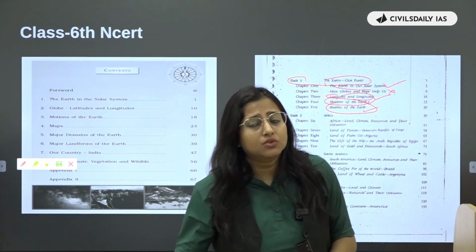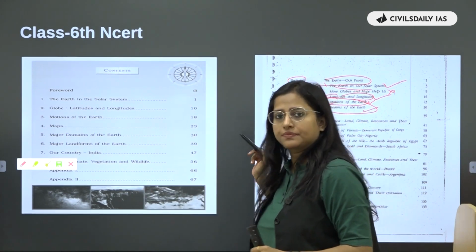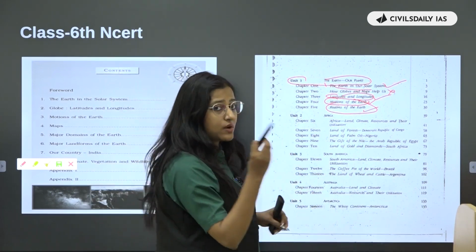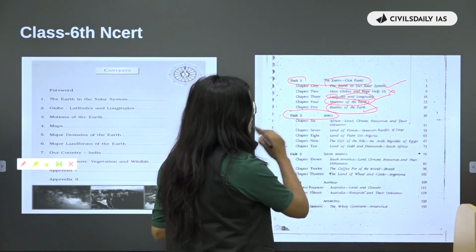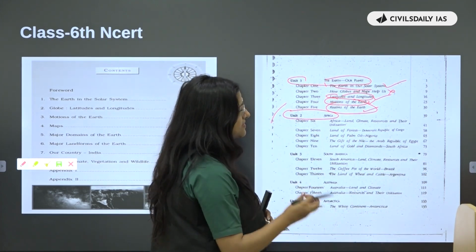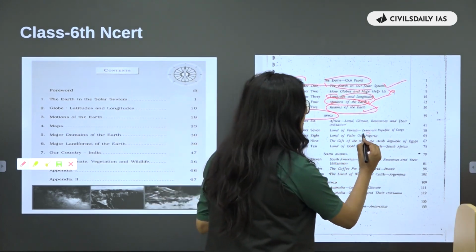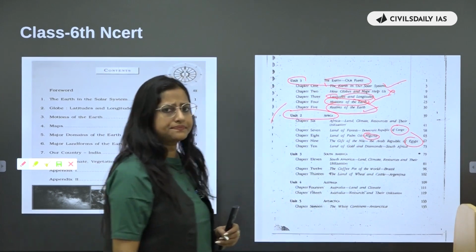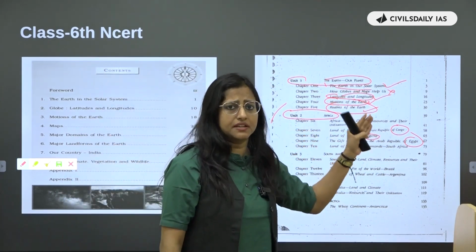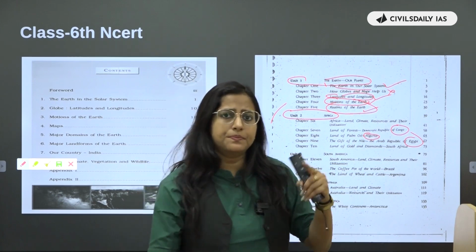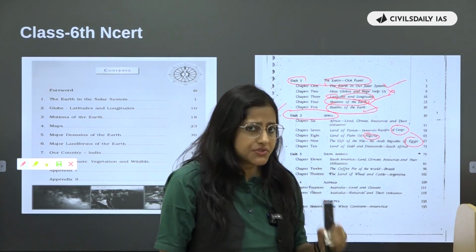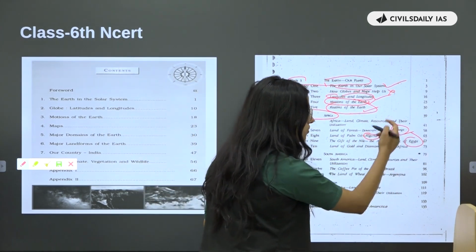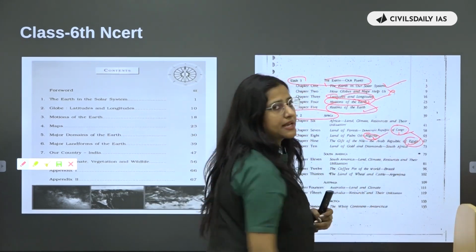And I'll tell you guys, the continents that NCERT has mentioned, say for example Africa. In Africa also, you will see they have highlighted some countries. This is Unit 2, Africa, and it is important. They have highlighted a few countries, for example Nigeria, Congo and Egypt. Now these countries, since they are there, become important. If you see the previous year questions of geography also, questions have been asked from this Congo, from this Nigeria and Egypt as well.